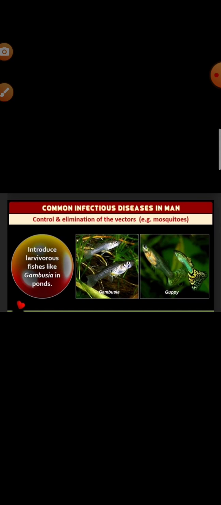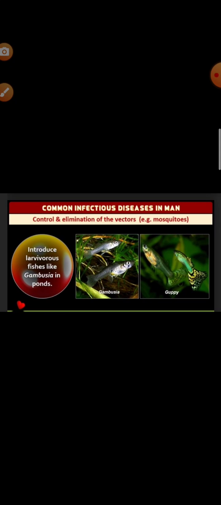Use of antibiotics and drugs to treat the infected persons can also be taken. Stagnation of water should be prevented to control and eliminate the vectors, the mosquitoes. You have to prevent the stagnation of water and regularly clean household coolers, because coolers can be the breeding ground for mosquitoes. Then mosquito nets should be used.